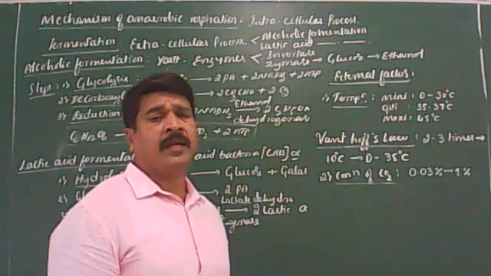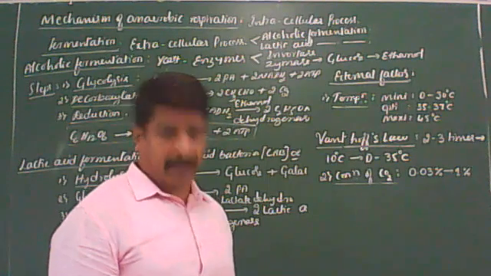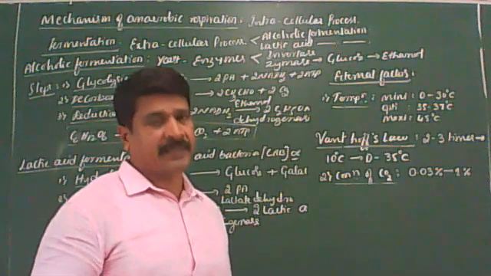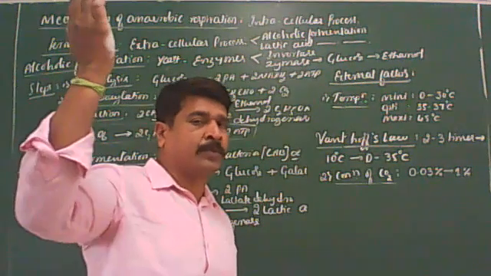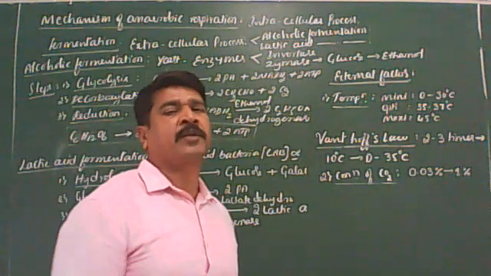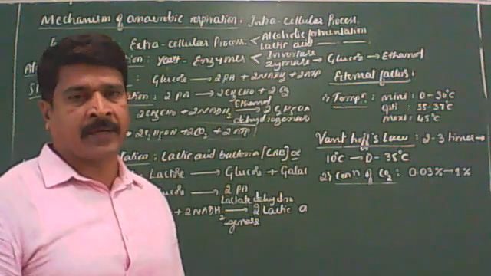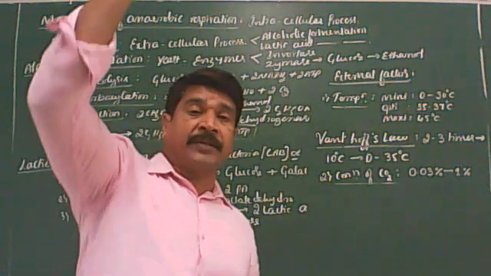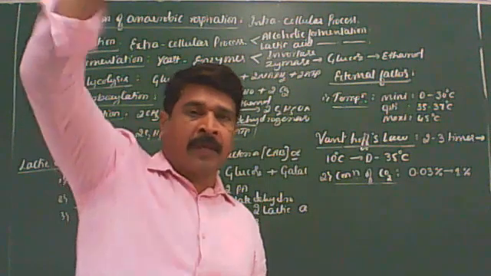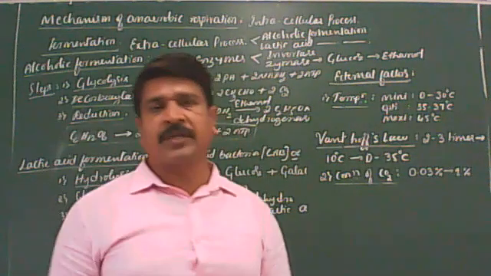So finally, we can conclude that an increase in concentration of carbon dioxide in the atmosphere decreases the rate of respiration in green plants.